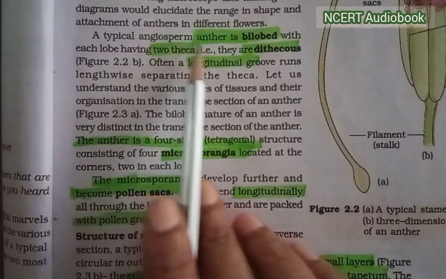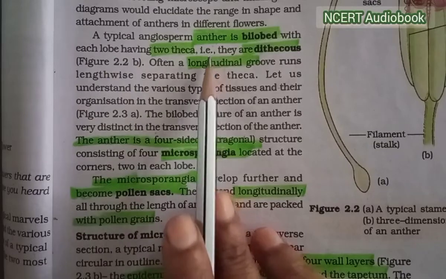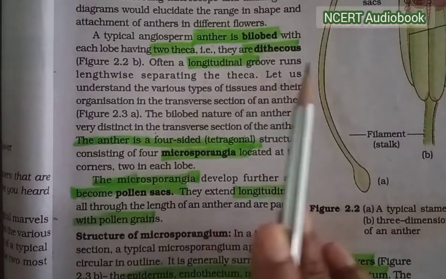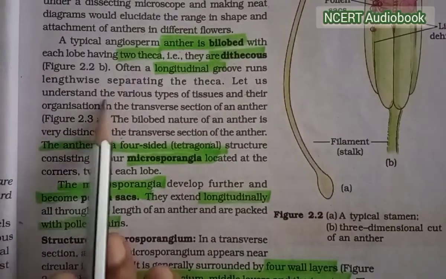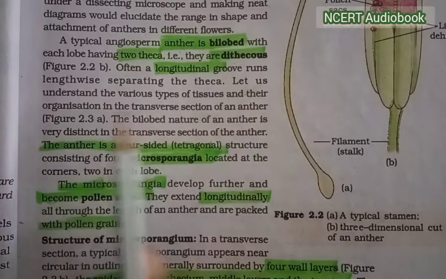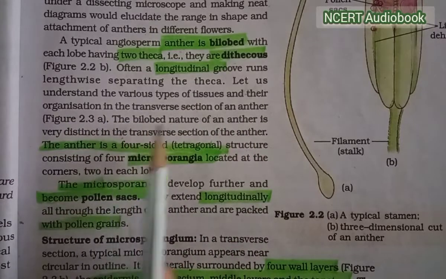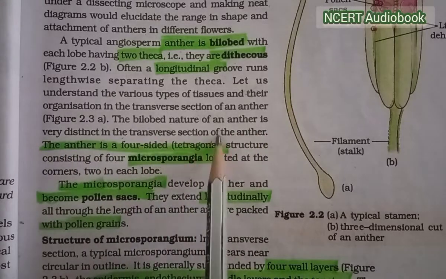A typical angiosperm anther is bilobed with each lobe having 2 theca, that is, they are dithecous. Often a longitudinal groove runs lengthwise separating the theca. Let us understand the various types of tissues and their organization in the transverse section of an anther. The bilobed nature of an anther is very distinct in the transverse section of the anther.